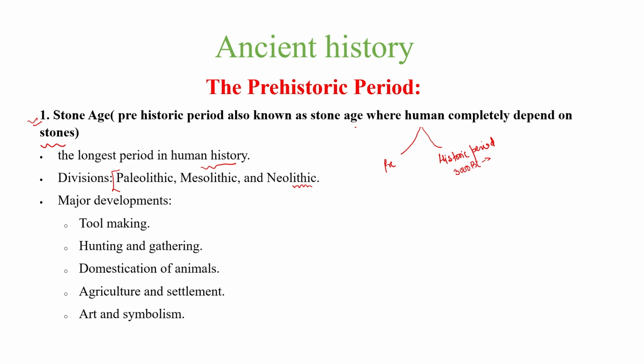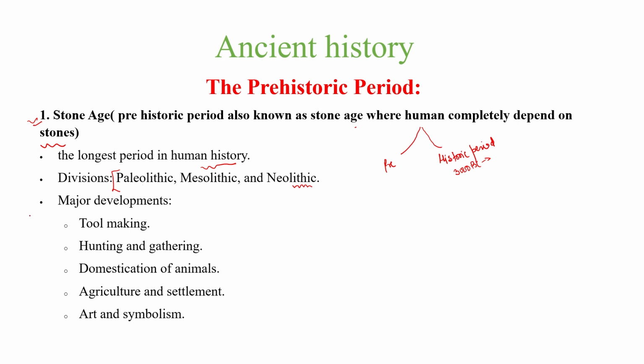So Paleolithic means the starting phase when humans started using stones. The time after Paleolithic is known as the Mesolithic age, and the Neolithic age is the latest, new time when humans used stone, and as well humans started discovering metals also. So the prehistoric period is divided into three phases: Paleolithic, Mesolithic, and Neolithic.